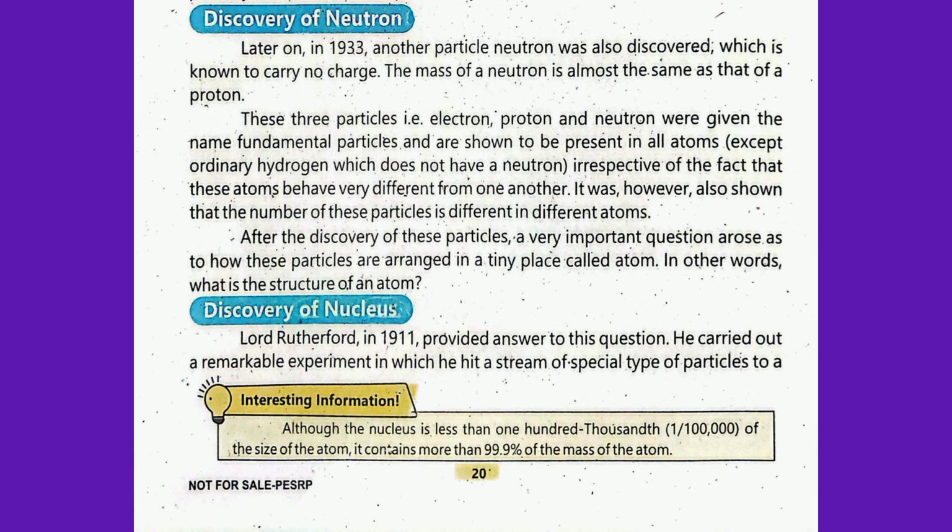In this video, we discuss the discovery of the neutron. In 1933, another particle, the neutron, was also discovered, which is known to carry no charge. The mass of a neutron is almost the same as that of a proton.